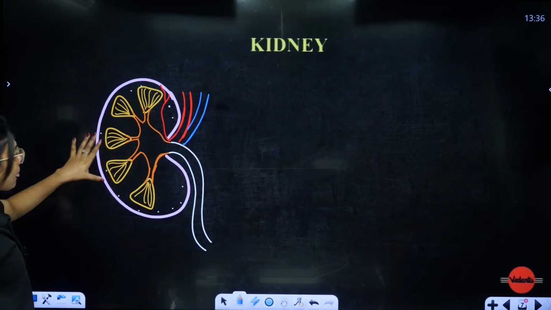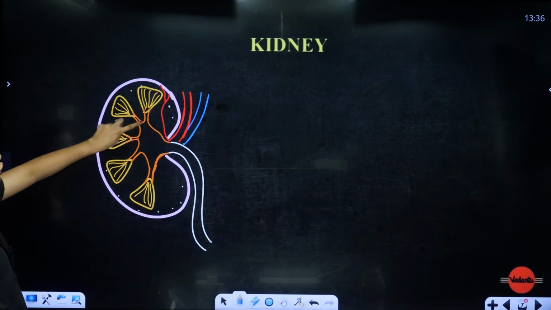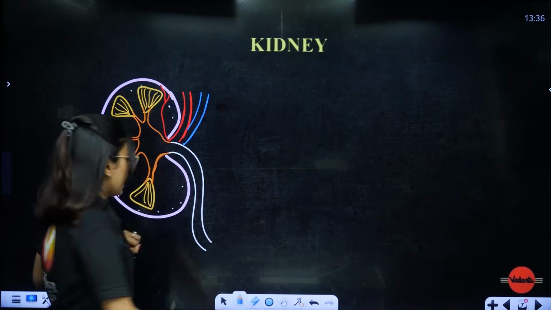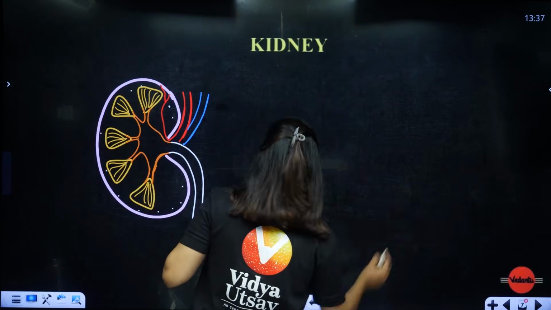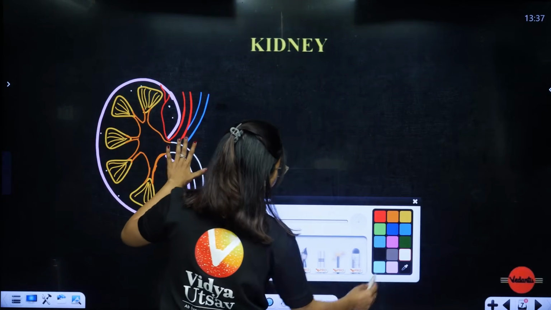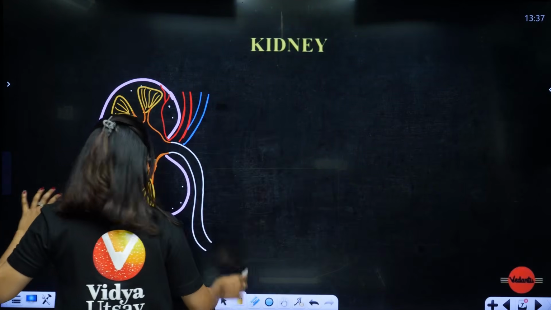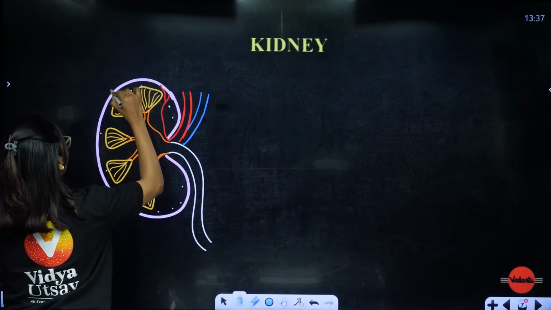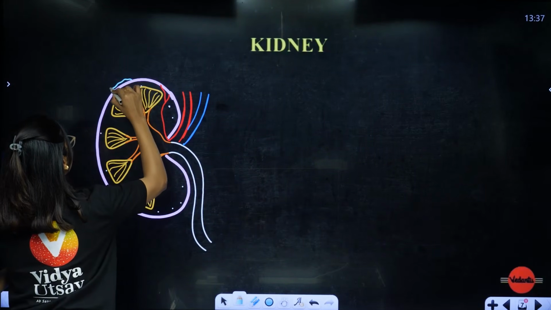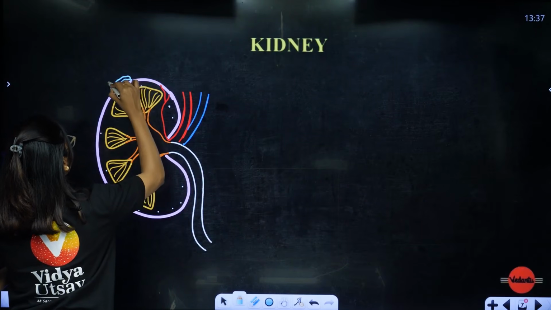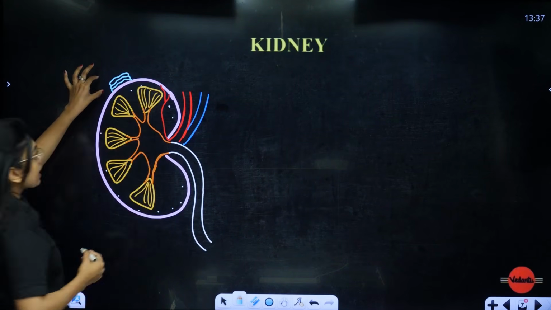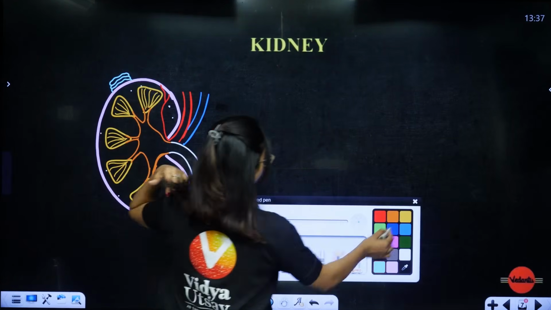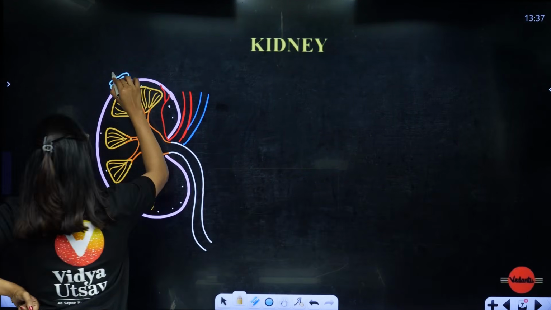Yes ma'am, understood. Now see, I told you that the outer layer of the kidney has a protection. That protective layer is called the renal capsule, and students, this renal capsule has multiple layers. It is not made up of just one layer, it is made up of multiple layers, like one fascia layer will be there. That first layer we call the fascia layer. On top of the fascia there is going to be a set of adipose tissue.